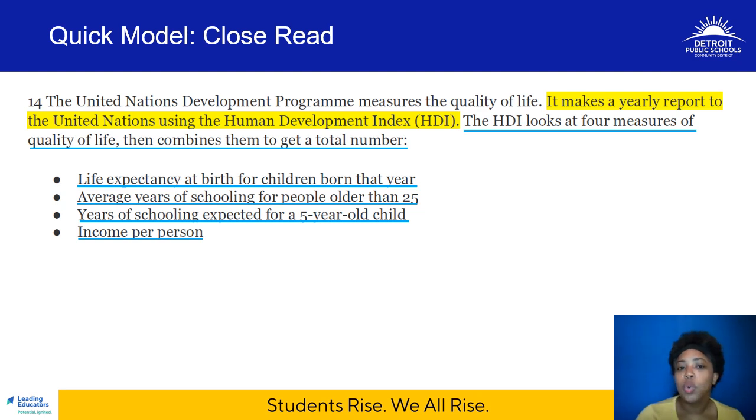And so let me do a quick model of what this reading might look like. So for example, here we've got paragraph 14. The United Nations Development Program measures the quality of life. It makes a yearly report to the United Nations using the Human Development Index, HDI. The HDI looks at 4 measures of quality of life, then combines them to get a total number. Life expectancy at birth for children born that year, average years of schooling for people older than 25, years of schooling expected for a 5-year-old child, income per person.